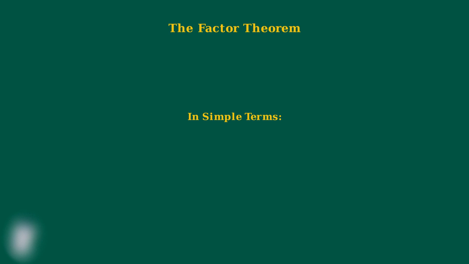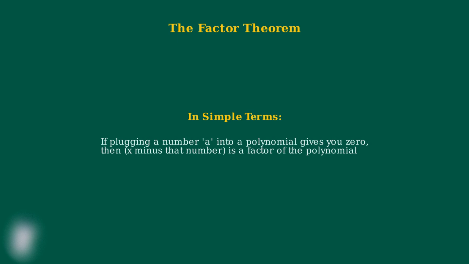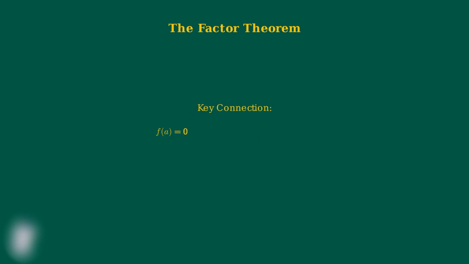In simple terms, if plugging a number into a polynomial gives you 0, then x minus that number is a factor of the polynomial. This creates a direct connection between roots and factors. This key connection is what makes the factor theorem so useful for solving polynomial equations and factoring polynomials. Now that we understand what the factor theorem is, let's unpack exactly what this theorem means, why it works, and how we can apply it step by step.